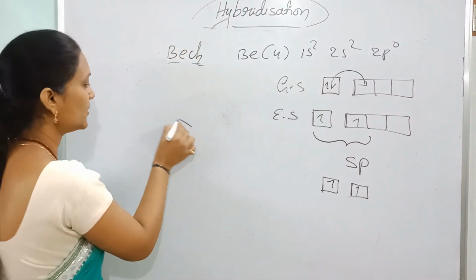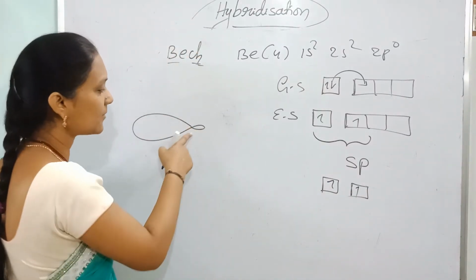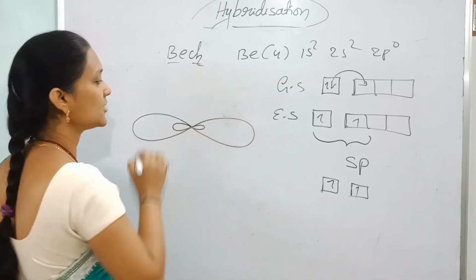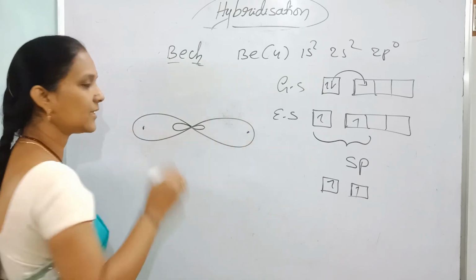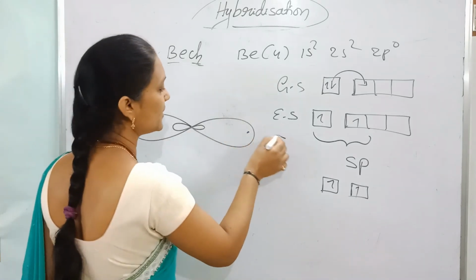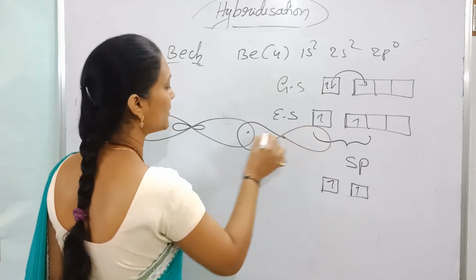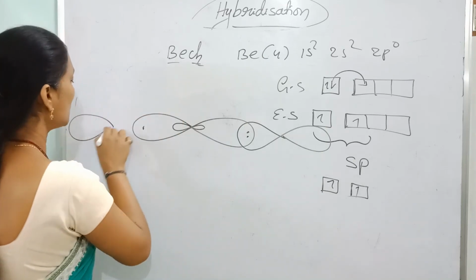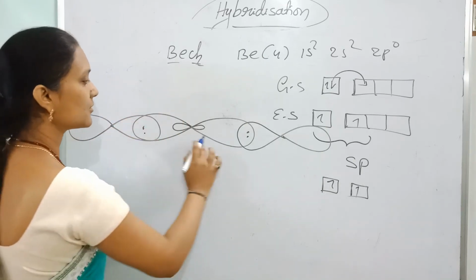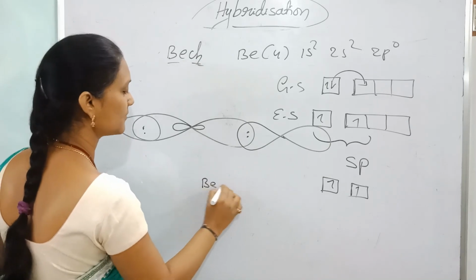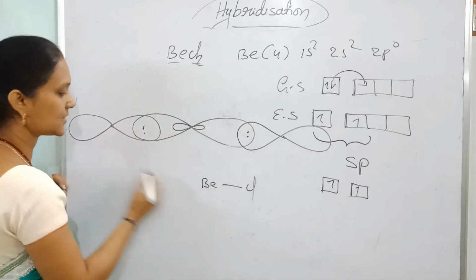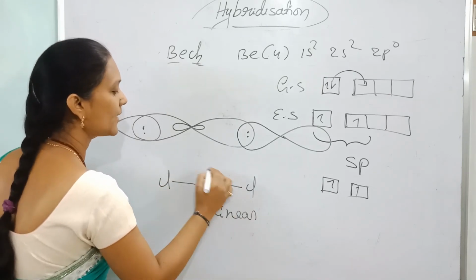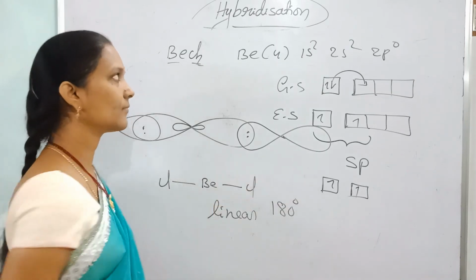To avoid repulsion, these two are arranged like this. The hybrid orbital shape is one big lobe and one small lobe, and the other hybrid orbital is arranged in a linear structure. Two unpaired electrons are unstable, so for stability each overlaps with a p orbital of chlorine, because chlorine contains an unpaired electron in its p orbital. Along the axis, overlapping forms one sigma bond on each side. Now the structure is linear, with a bond angle of 180 degrees.